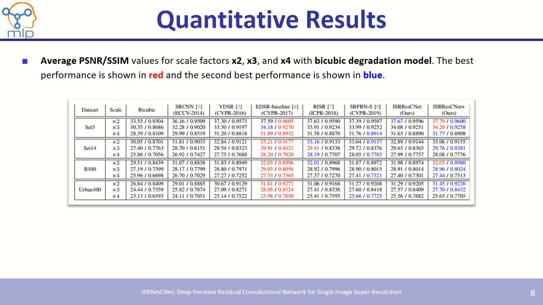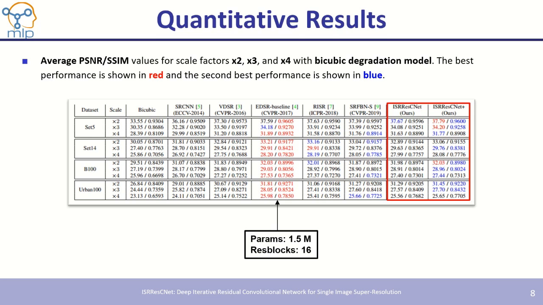For the quantitative result comparison, we compare our method with other state-of-the-art networks at the scaling factors 2, 3, and 4 on the standard test benchmark datasets. Our results exhibit improvement in PSNR and SSIM compared to the other methods except EDSR, since EDSR has a deeper network containing 16 residual blocks with 1.5 million parameters, while our model contains 5 residual blocks with 380k parameters.